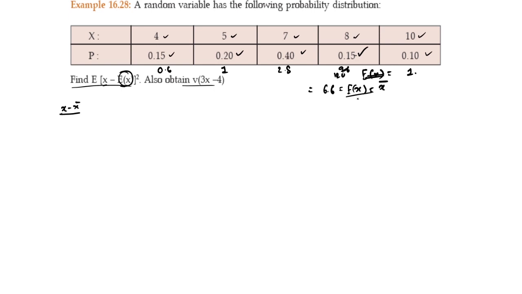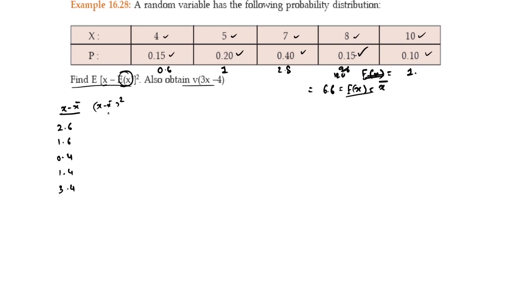X is 4, x bar is 6.6, 4 minus 6.6 is minus 2.6. 5 minus 6.6 is minus 1.6, 7 minus 6.6 is 0.4, 8 minus 6.6 is 1.4, 10 minus 6.6 is 3.4. This is x minus x bar, but I want x minus x bar whole square. So it will be the square of this. So it will be 2.6 squared.